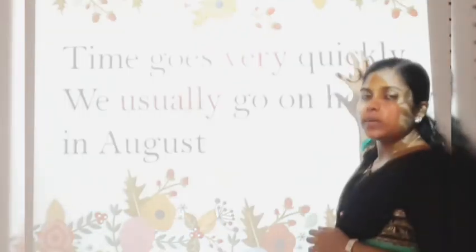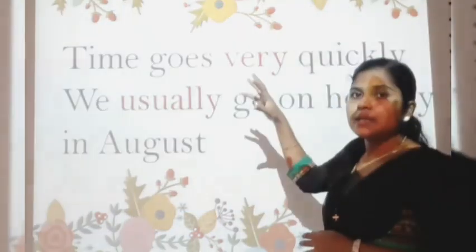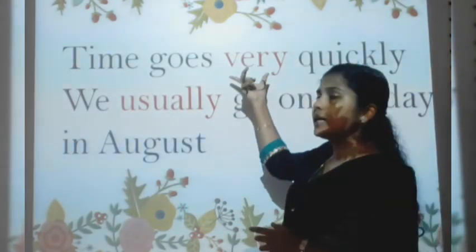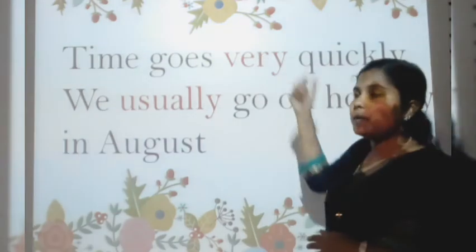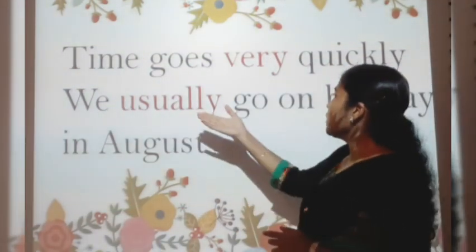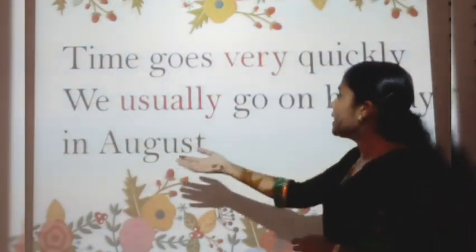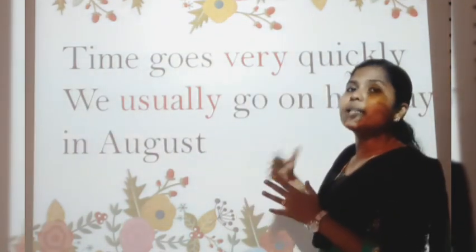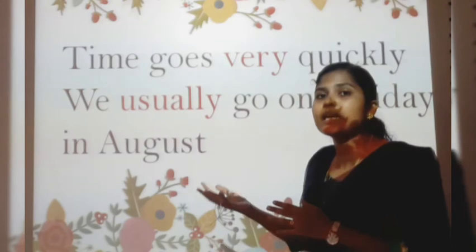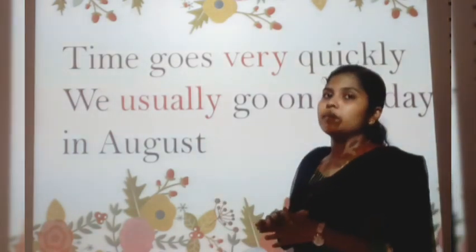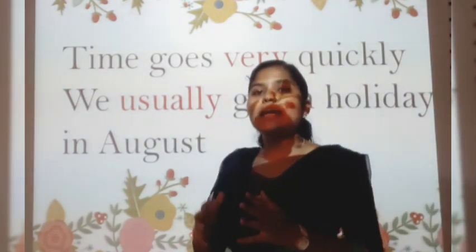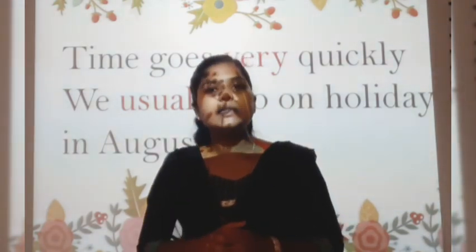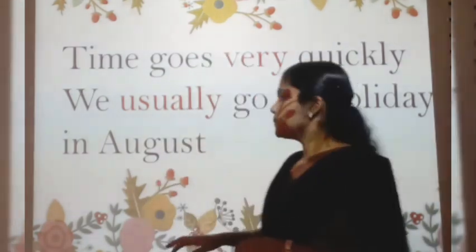Along with this, we are adding a phrase. A phrase may be in one word. Here, very. It's an adverb, isn't it? Then it is called an adverb phrase.